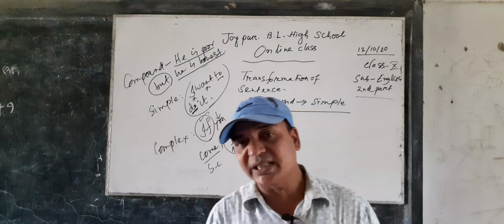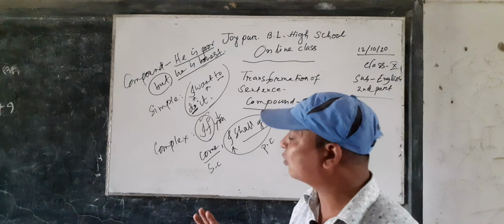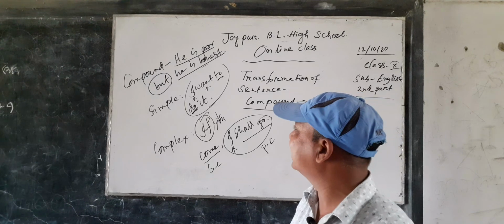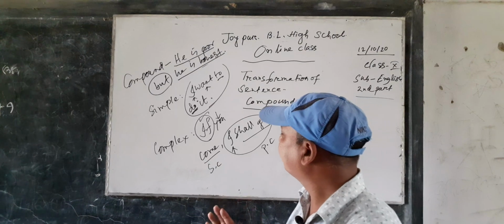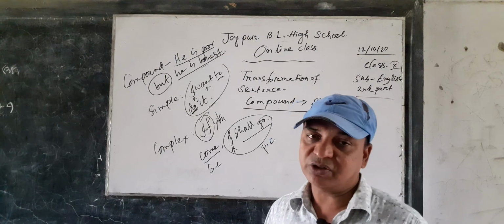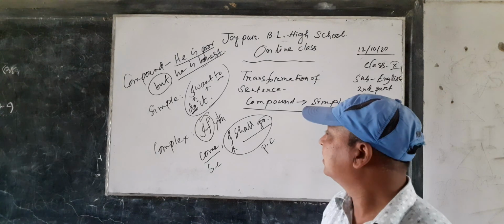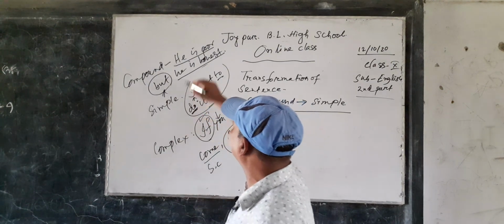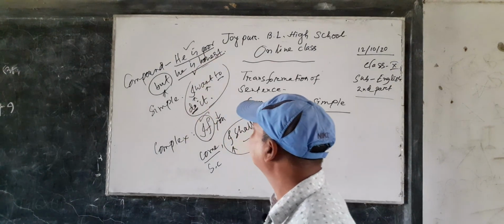Dear learners, compound sentence is a sentence that is combined by a coordinating conjunction and there are two or more coordinate clause or principal clauses. So compound sentence is a sentence that is made with two or more principal or coordinate clause, and these clauses are combined by a coordinating conjunction. So it is a compound sentence because there is a coordinating conjunction but, and there are two clauses, principal or coordinate clauses. He is poor and he is honest. So this is a compound sentence.